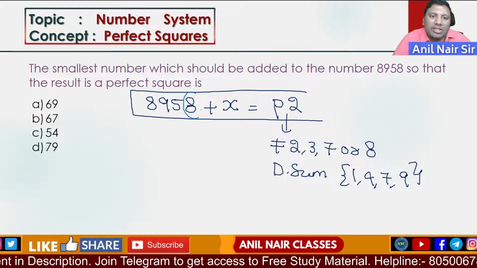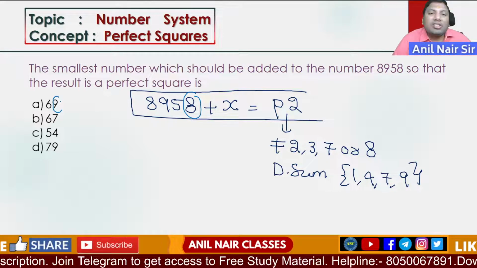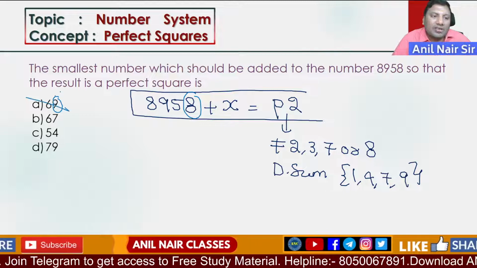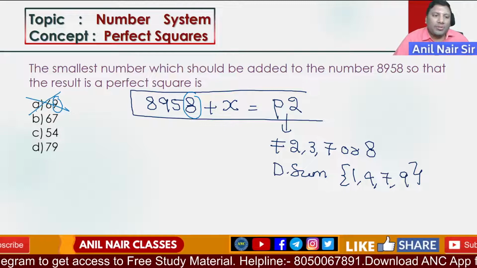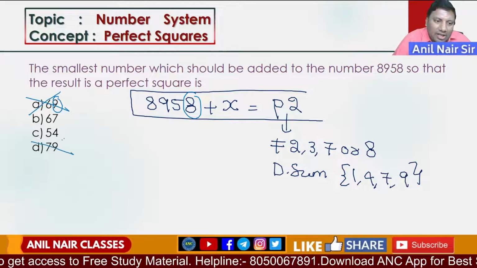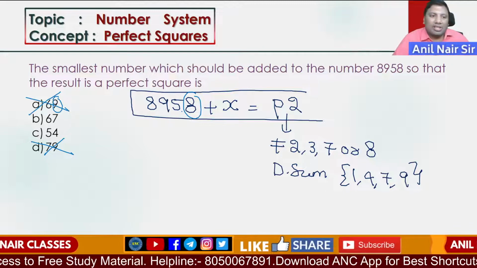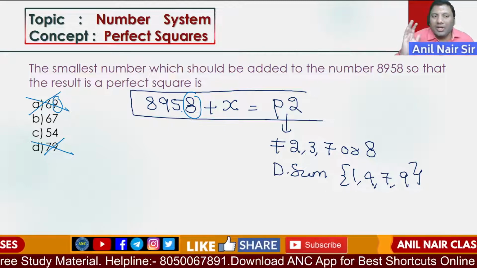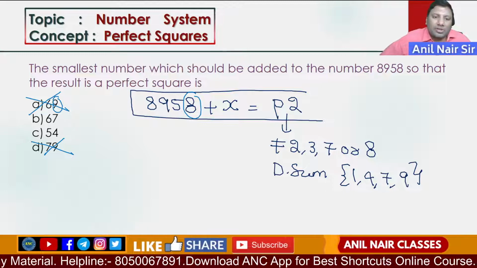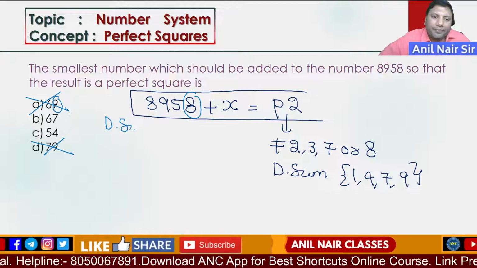Here the unit digit is 8. Here the unit digit is 9. 8 plus 9, 17. 7 is not possible. Similarly, 8 plus 9, 17, 7 not possible. Option A is not possible. Option D is not possible. Use the digital sum.